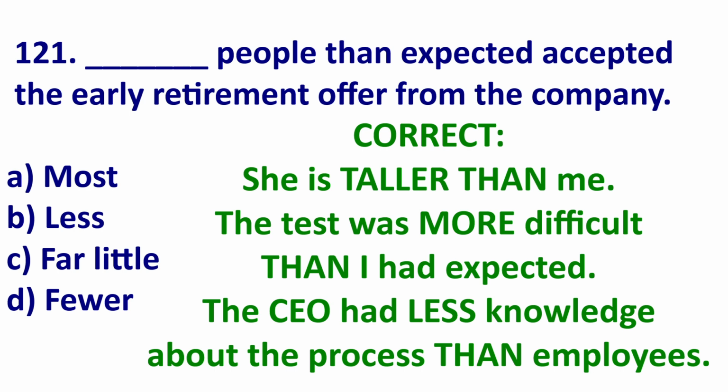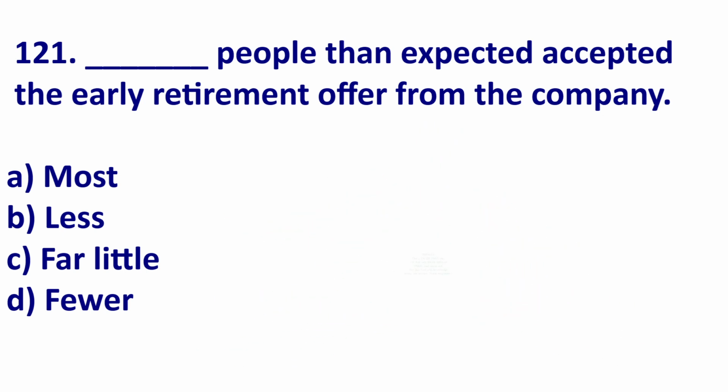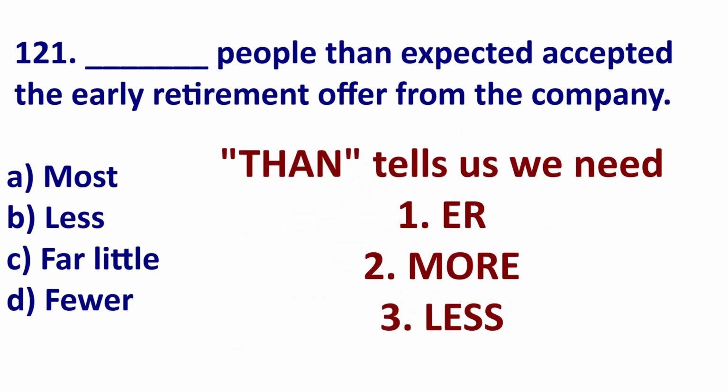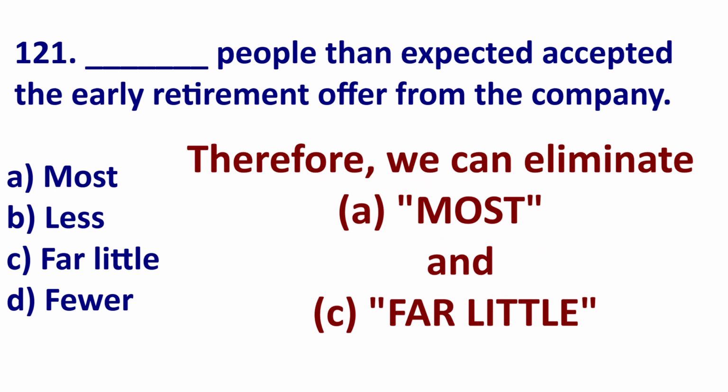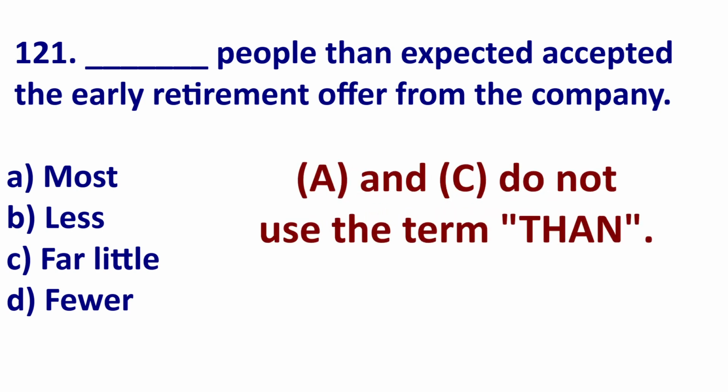Notice we have comparative forms, taller, more difficult. So then tells us we need a comparative. We see it, then expected. Therefore, we can immediately eliminate A and C. These are not used to compare one thing directly to another. We will not use then with A and C.